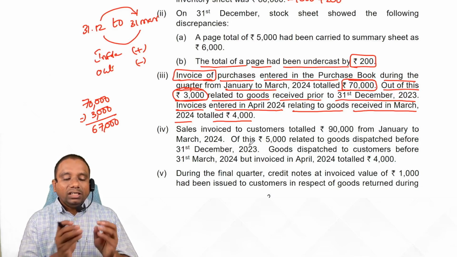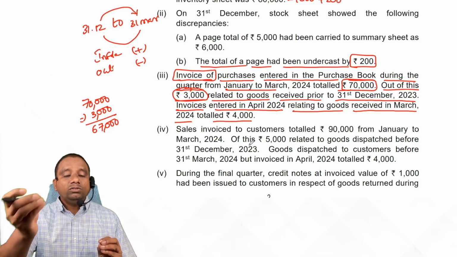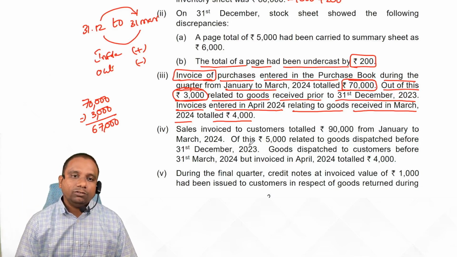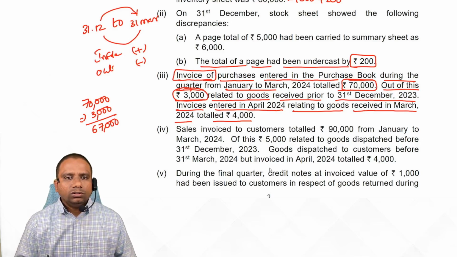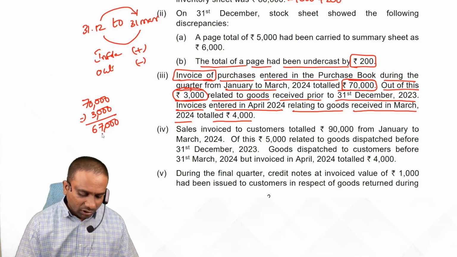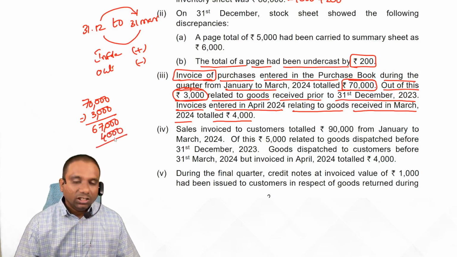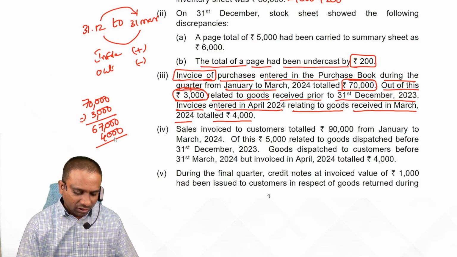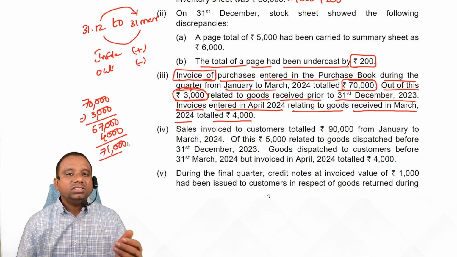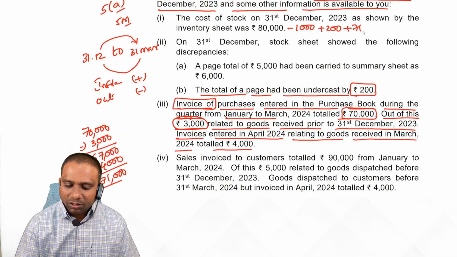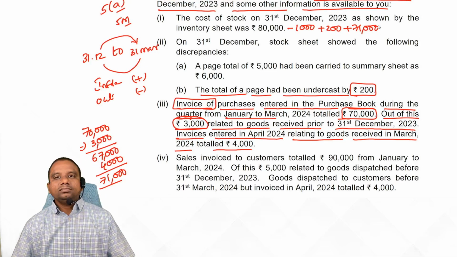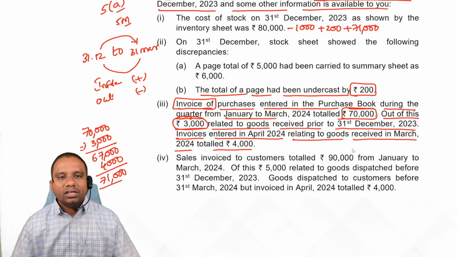But relating to these goods, the invoice is received in next month, April 2024. Anyway, we received the goods on 31st March, so we value these goods in the inventory. The invoice is entered in the next financial year. So total 71,000 rupees is inflow of goods, and this 71,000 rupees we simply add. Is it clear, students? Important calculation here.